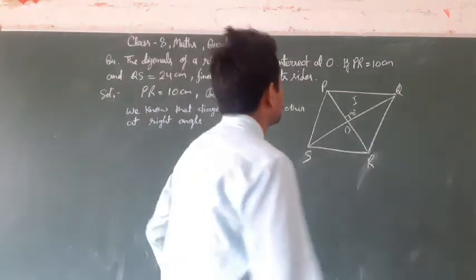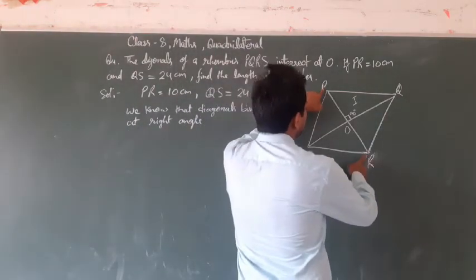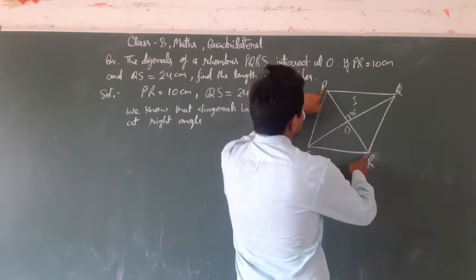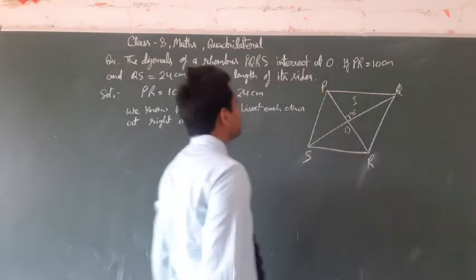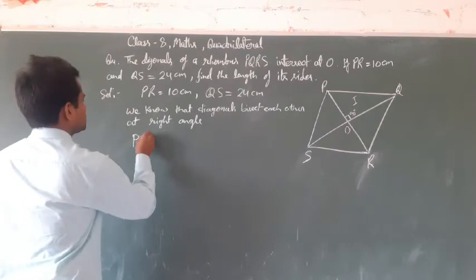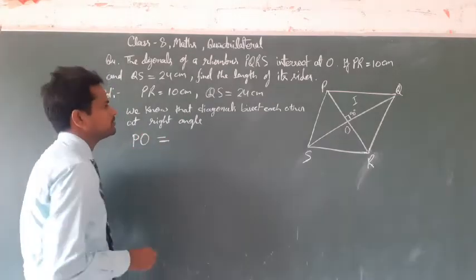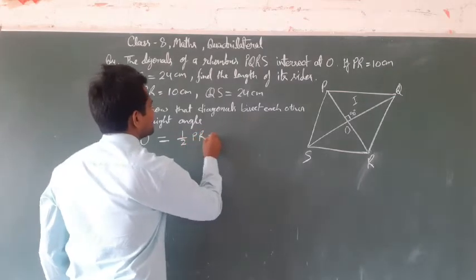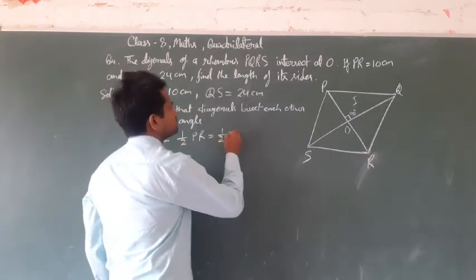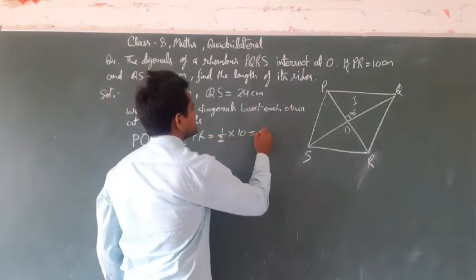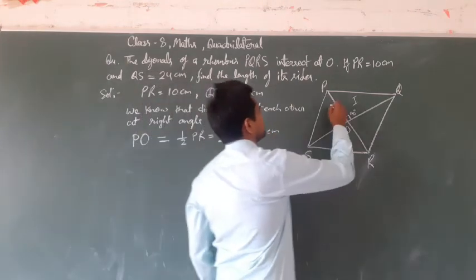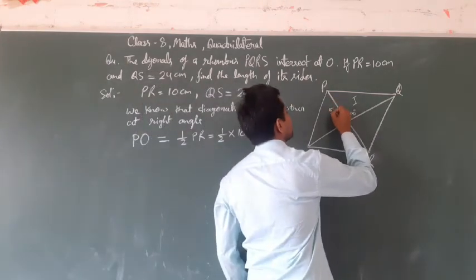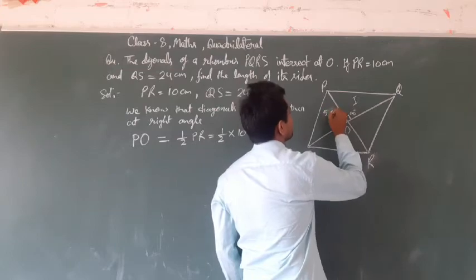So if PR is 10 centimeters, then the value of side PO will be equal to half of PR, that is 1 by 2 into 10, that is 5 centimeters. So this side will be 5 centimeters.